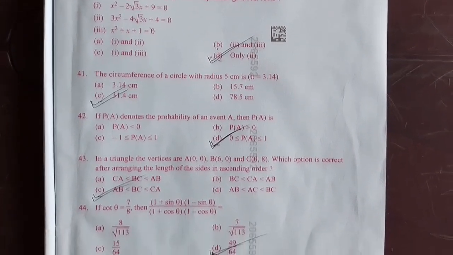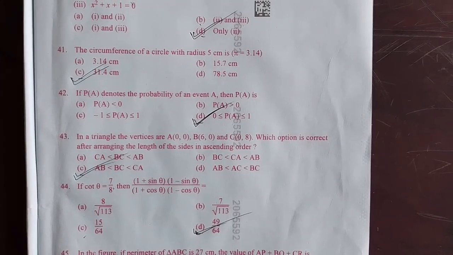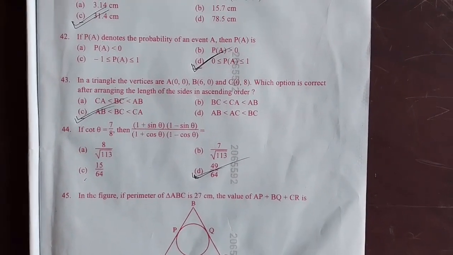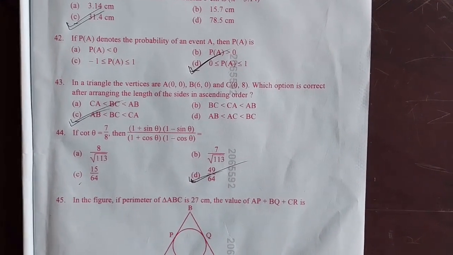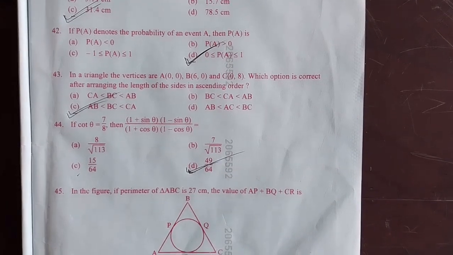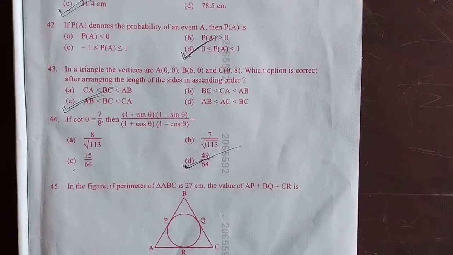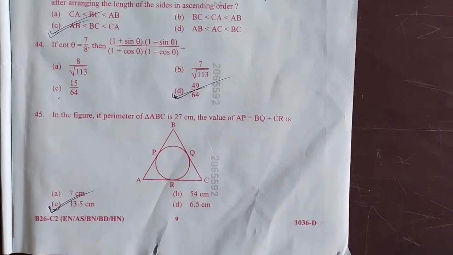Question 41, the right option is C. Question 42, the right option is D. Question number 43, the right option is C. Question number 44, the right option is D, 49 by 64. And the last question, that is question number 45, the right option is C.